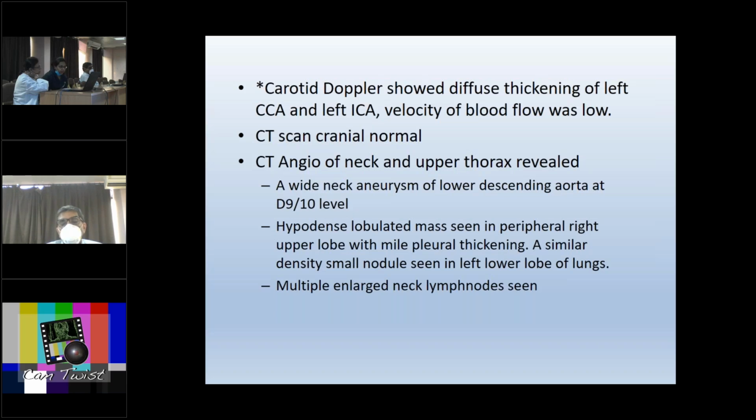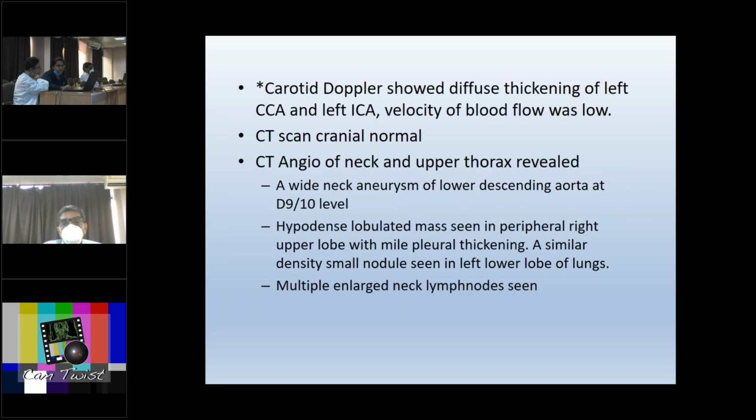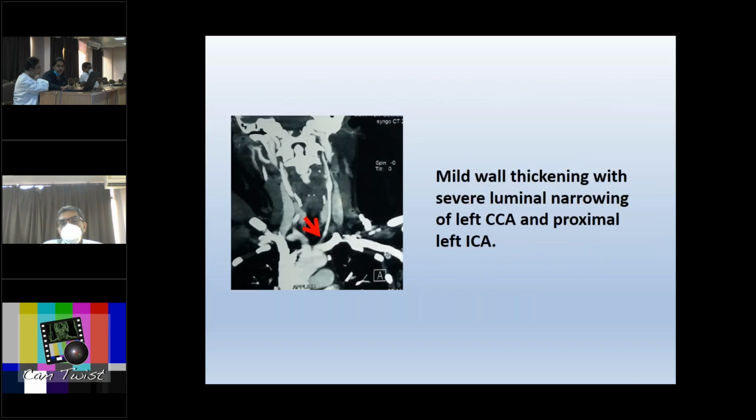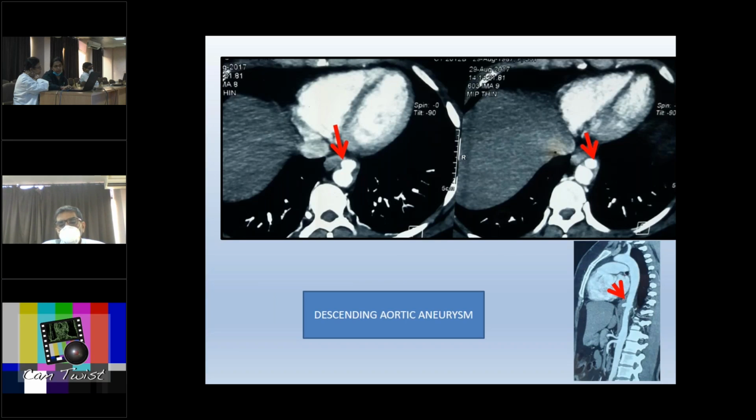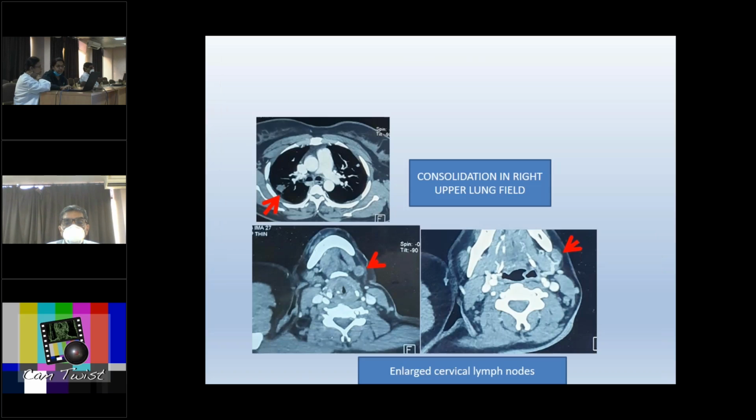We ordered a carotid Doppler. This showed diffuse thickening of the left CCA and left ICA, and the velocity of blood flow was low. The cranial CT scan was normal. A CT angiogram of the neck and upper thorax was done. It showed an aneurysm in the descending aorta and hypodense lobulated masses in the right upper lobe and the left lower lobe of the lungs, as seen here. And there was also enlargement of cervical lymph nodes.